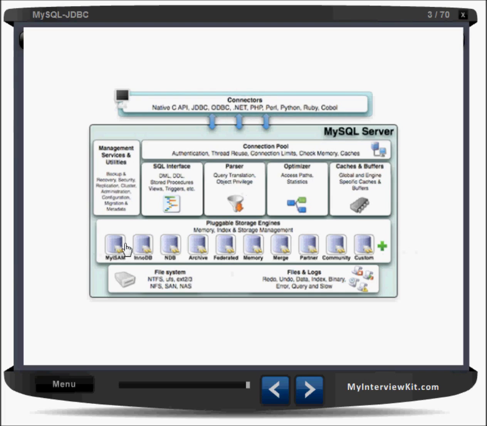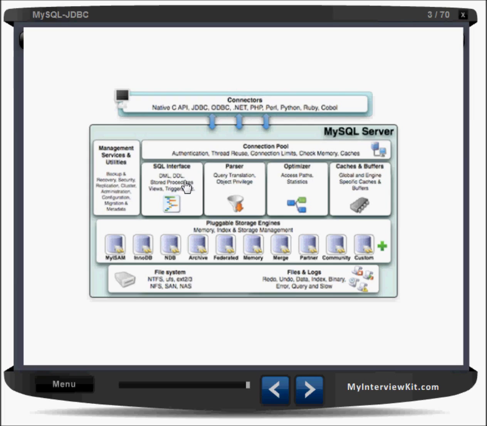There are multiple kinds of engines we are having. By default it is MyISAM. The default engine can be changed, there's a way to change it. So MyISAM is the default if you're not specifying one when creating a table. It is not transactional. If you're using this engine, your table will not work with foreign keys properly.